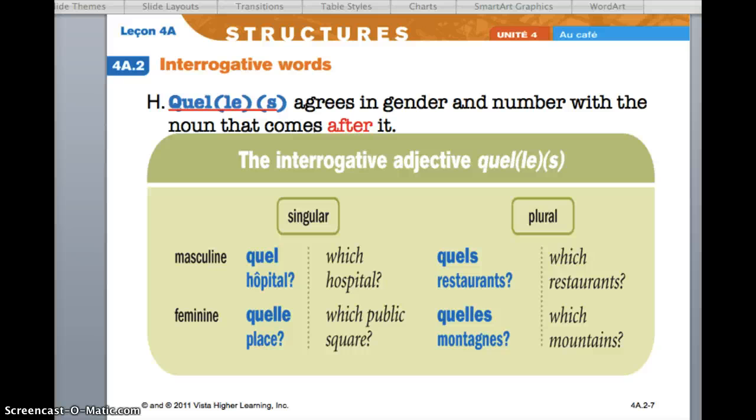Quel is used like an adjective. It agrees in gender and number with the noun that comes after it. The masculine singular version is quel. The feminine singular version is quelle. The masculine plural version is quels, and the feminine plural version is quelles. As you can see, the pronunciation is always the same, so it's important to spell it correctly.